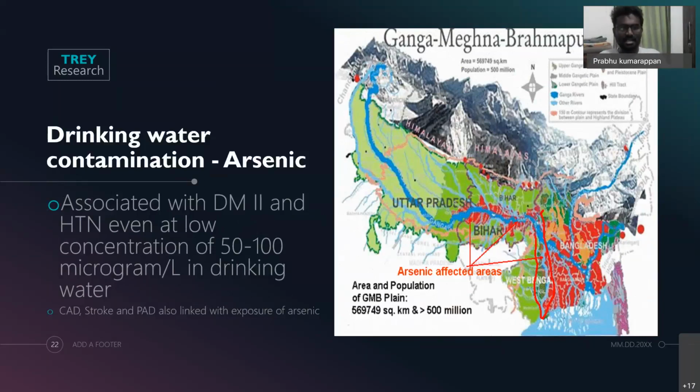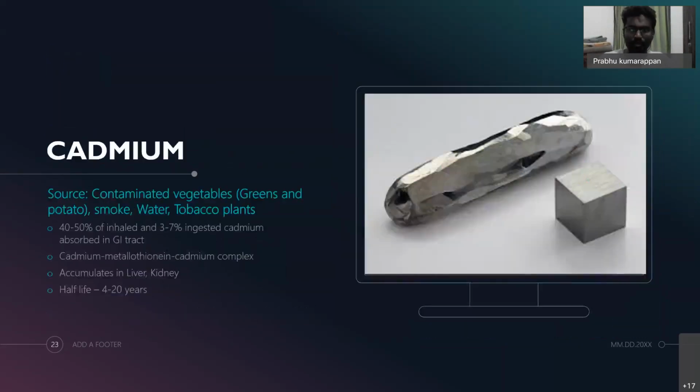So these raised arsenic levels have been associated with diabetes as well as hypertension, and CAD, stroke, and PAD have also been associated with exposure to arsenic. The most common mechanism is acting like a free radical and causing mitochondrial dysfunction. Going on to the second heavy metal, cadmium.